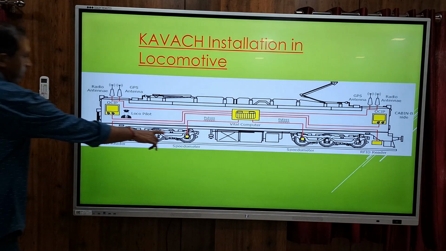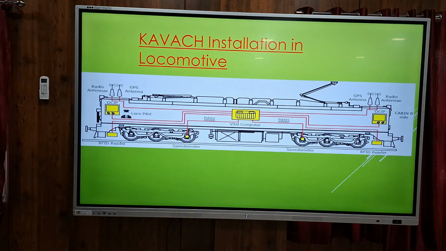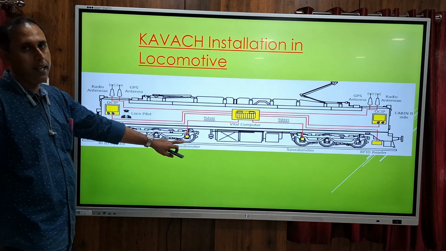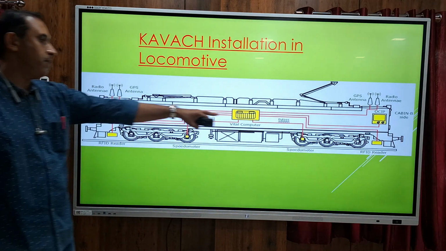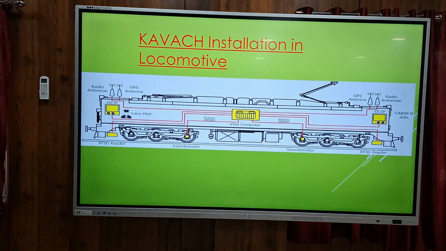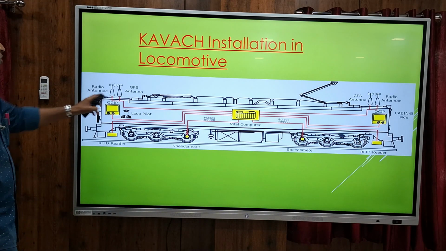These are the two pulse generators. Normally, one pulse generator will be used for speed sensing. Here, two pulse generators are used because it is a direction sensor. It will also act as a direction sensor. If communication has failed also, then it can calculate in which direction the loco will move. Because if it is moving in this direction, this signal will be leading and this is lagging. So it is moving in that direction means that will be leading, this is lagging. For that purpose, two PGs are provided. And also radio antenna, GPS antenna on top of the roof.